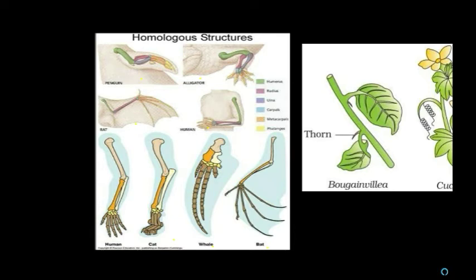Human for doing many works. Cat for running and jumping. Bat for flying. Whale for swimming. So they are doing different functions according to the nature of the environment. Thus it leads to divergent evolution. There may be deviation based on the different function, but the structure is the same. So that is called homologous structure.